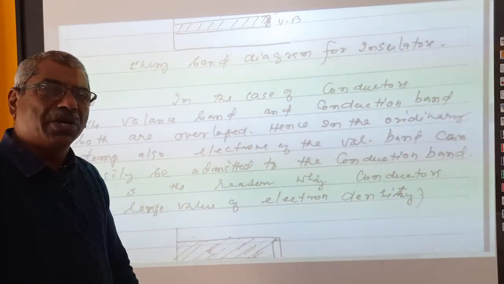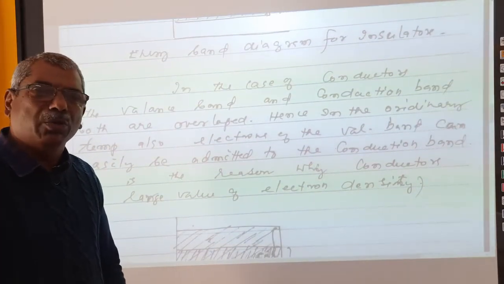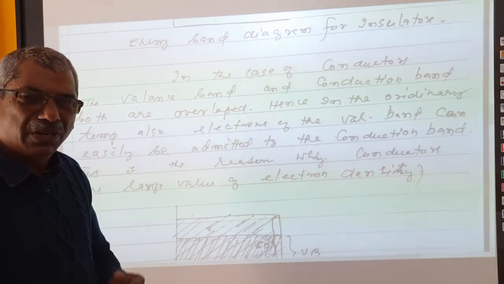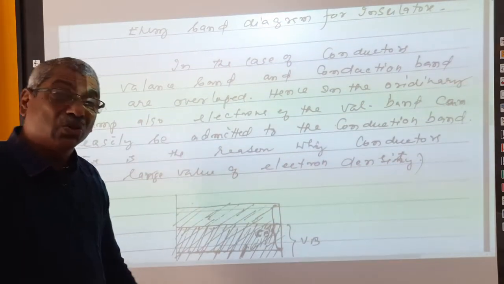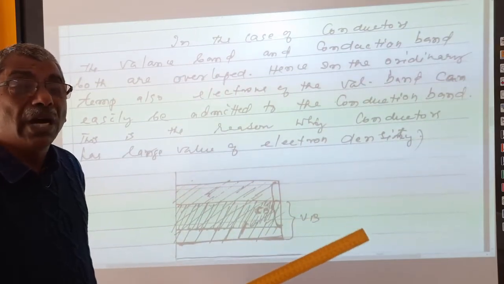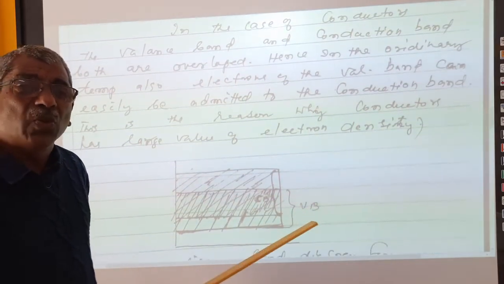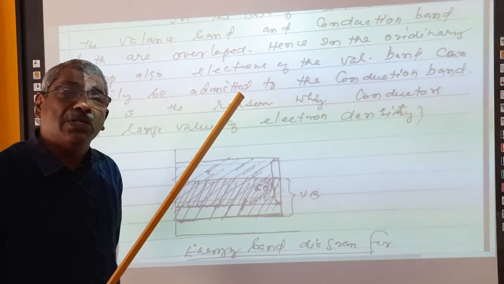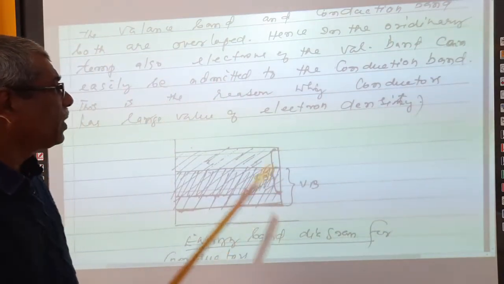That means in normal conditions, the room temperature will be about 26 or 27 degrees centigrade. Even at less than that, the electrons of the valence band can easily be admitted to the conduction band. That is why conductors show conductivity at all temperatures, right?